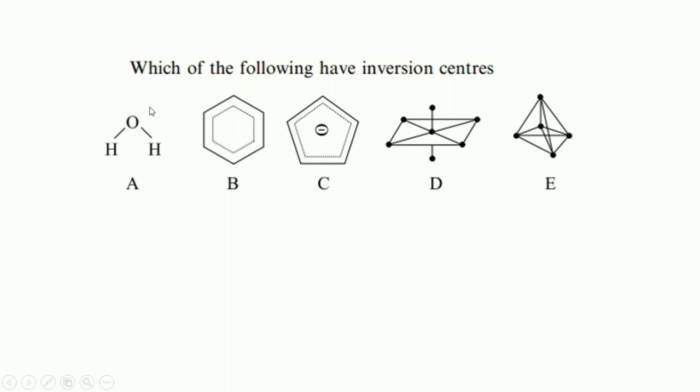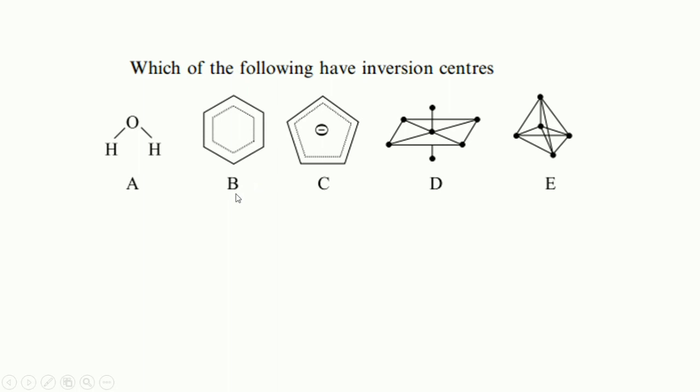If we find the same atom on the other side of the distance that we traveled, then there may be an inversion center. If not, no inversion center is found. In this molecule, we did not find another hydrogen atom on the opposite side of this hydrogen, so there is no inversion center in A.